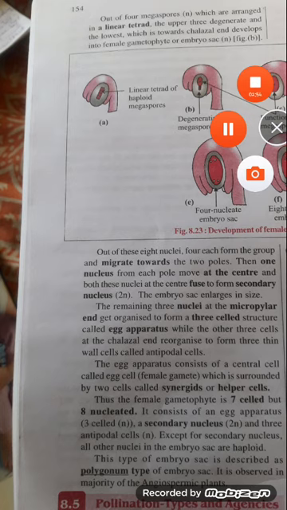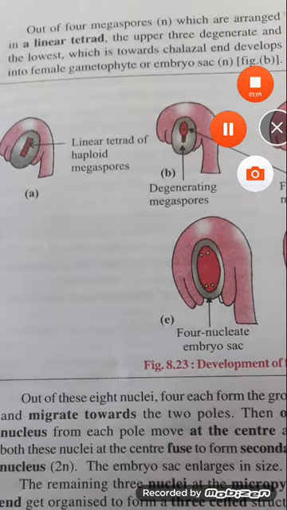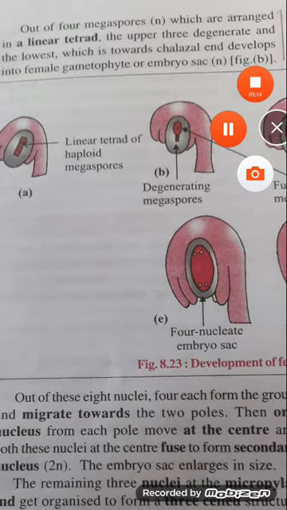Out of 4 megaspores which are arranged in a linear tetrad, the upper 3 degenerate and the lowest, which is towards the chalazal end, develops into female gametophyte or embryo sac.